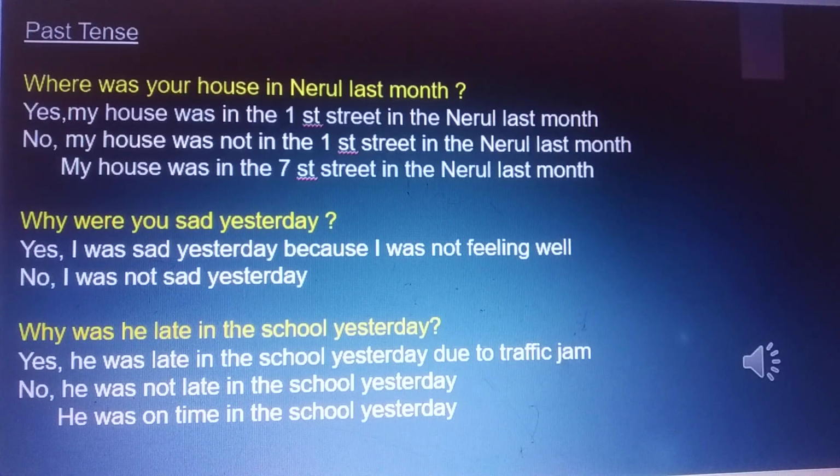Why was he late to school yesterday? He was late to school yesterday due to a traffic jam. No, he was not late to school yesterday. He was on time at school yesterday.